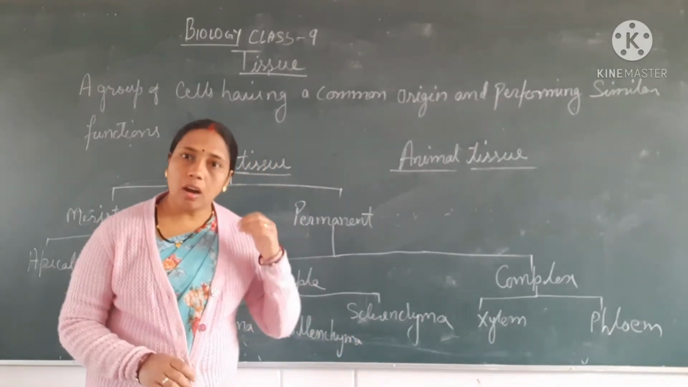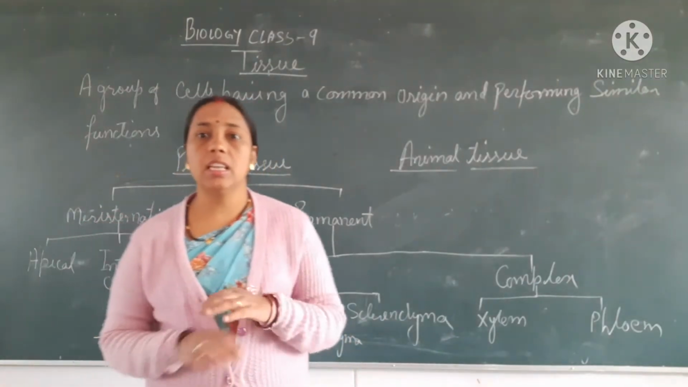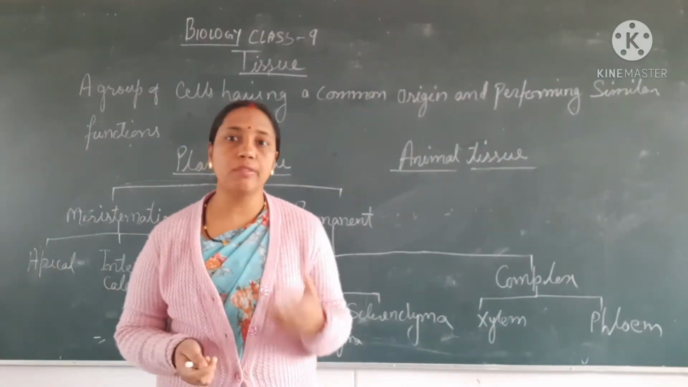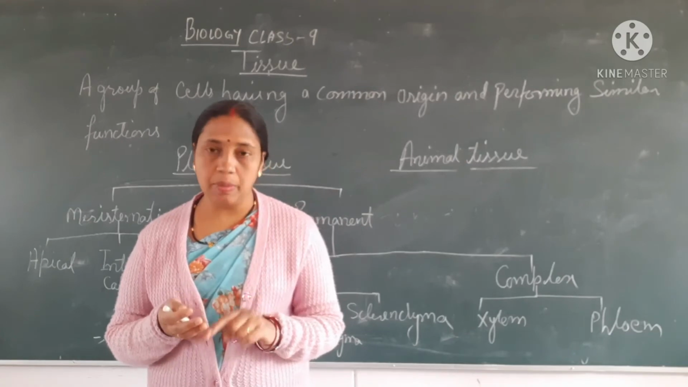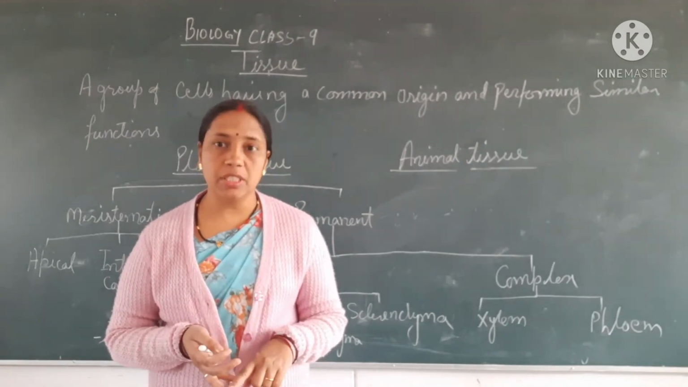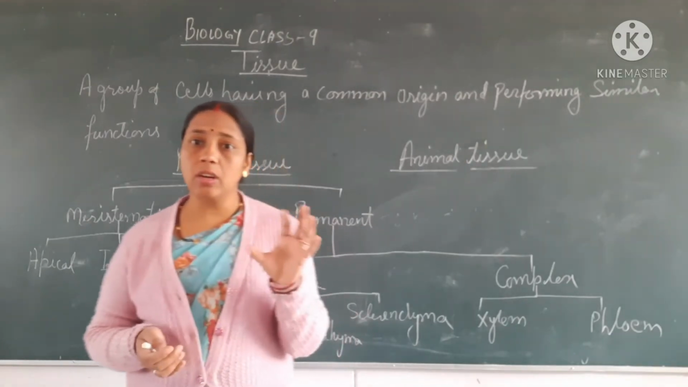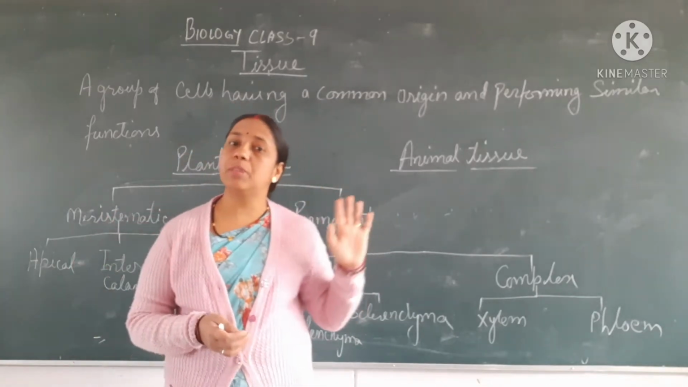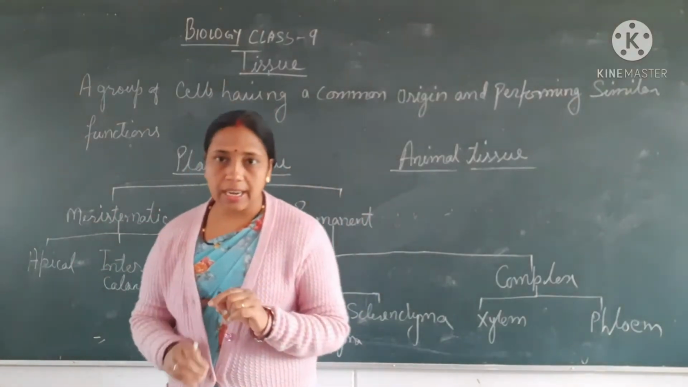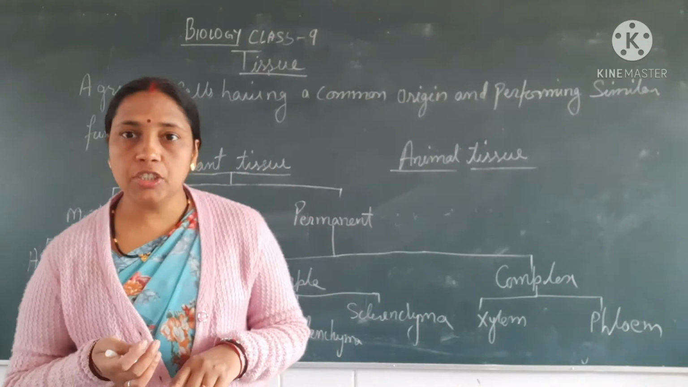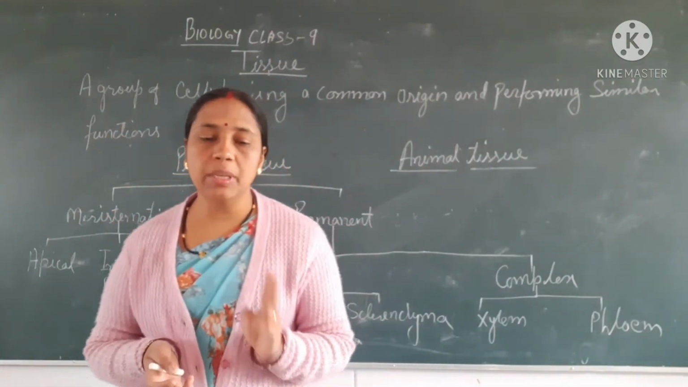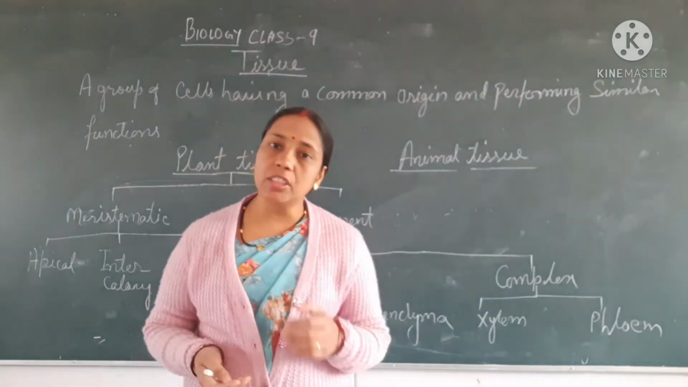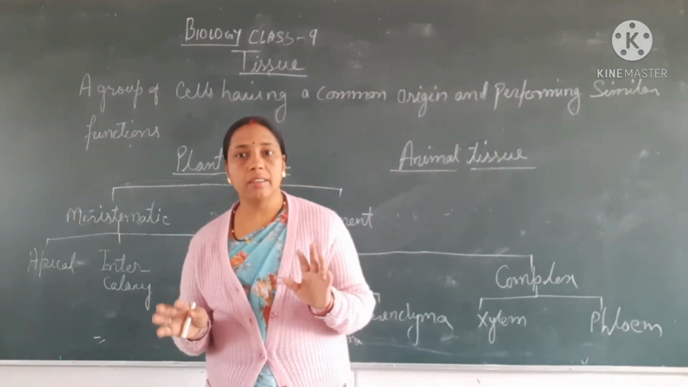Now, organisms, if we see in the universe, they are of different types. The main organisms are your plants as well as the animals, which we can see. About microorganisms, we had studied in our chapter cell. So now we have to study about plant tissue and animal tissue. Both are different from each other, because their functions are totally different.